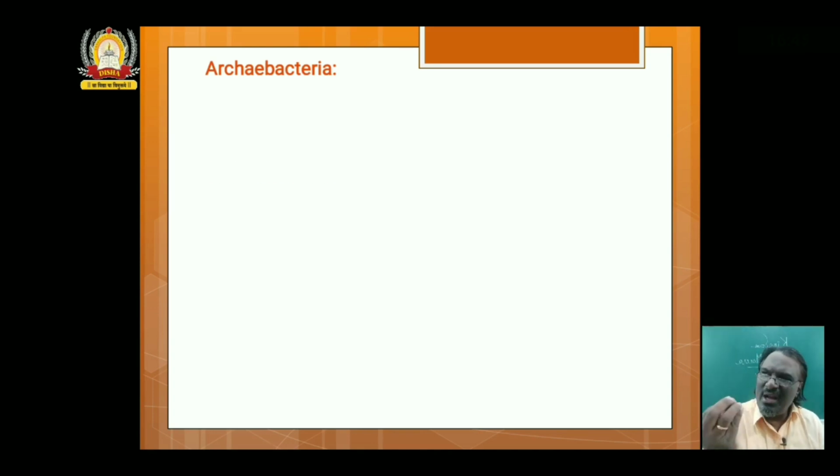Kingdom Monera consists of a group of very interesting organisms called archaebacteria. Archaea refers to ancient type. Among the bacteria, the older forms are the archaebacteria.